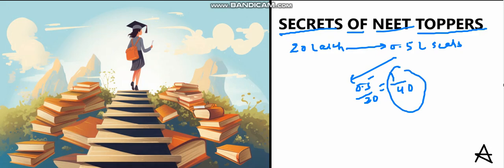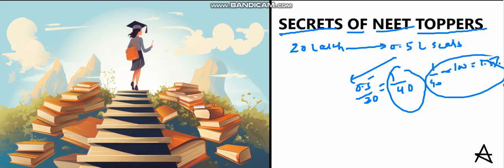So roughly only one student out of 40 students is able to manage to get a seat in the government college. The percentage comes out to be 1/40 into 100, so it's nearly 2.5% as far as a government seat is concerned. So the selection ratio is very less.